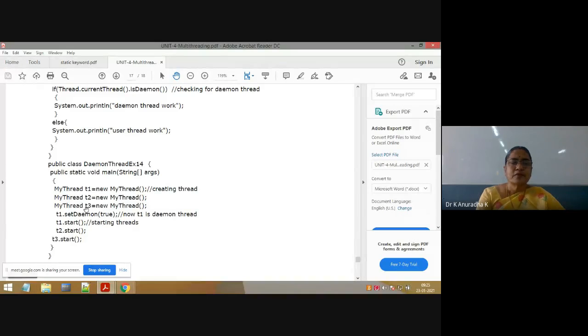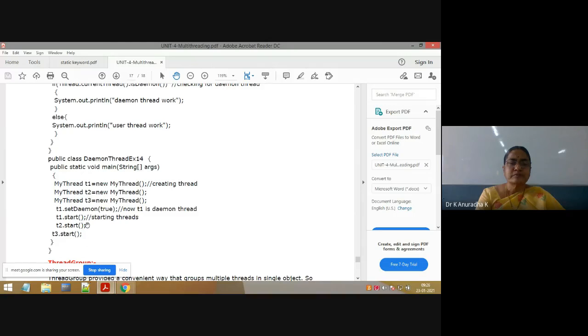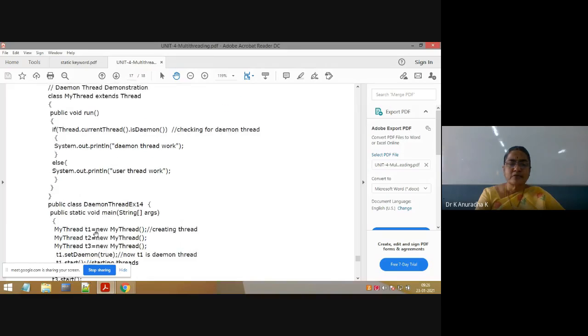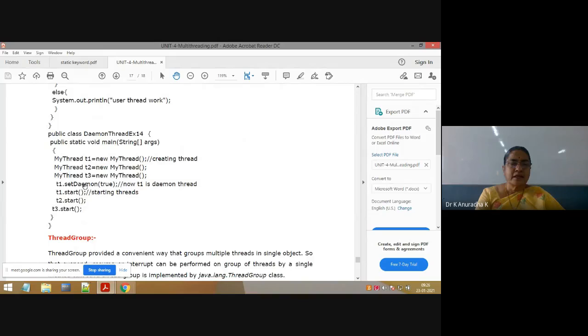Now we will see this flow first. Here is the class name and the main method, which I already explained. Now in this program we have four threads: main is one thread, and T1, T2, T3. We will see what will happen when these four threads are running parallelly, simultaneously. Here we have four threads, but I have set only the first thread as a daemon thread. That means the main thread is a non-daemon thread, T2 is a non-daemon thread, and T3 is a non-daemon thread.